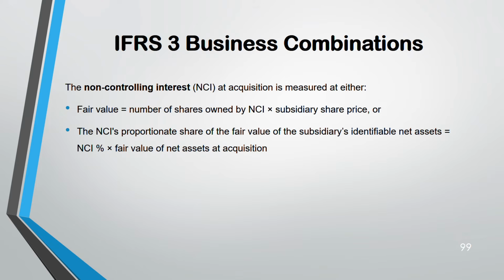The second method you have to calculate. They will not give you the value. They will only give you the NCI percentage and net assets. So multiply the NCI percentage by the net assets, the fair value of net assets at acquisition.